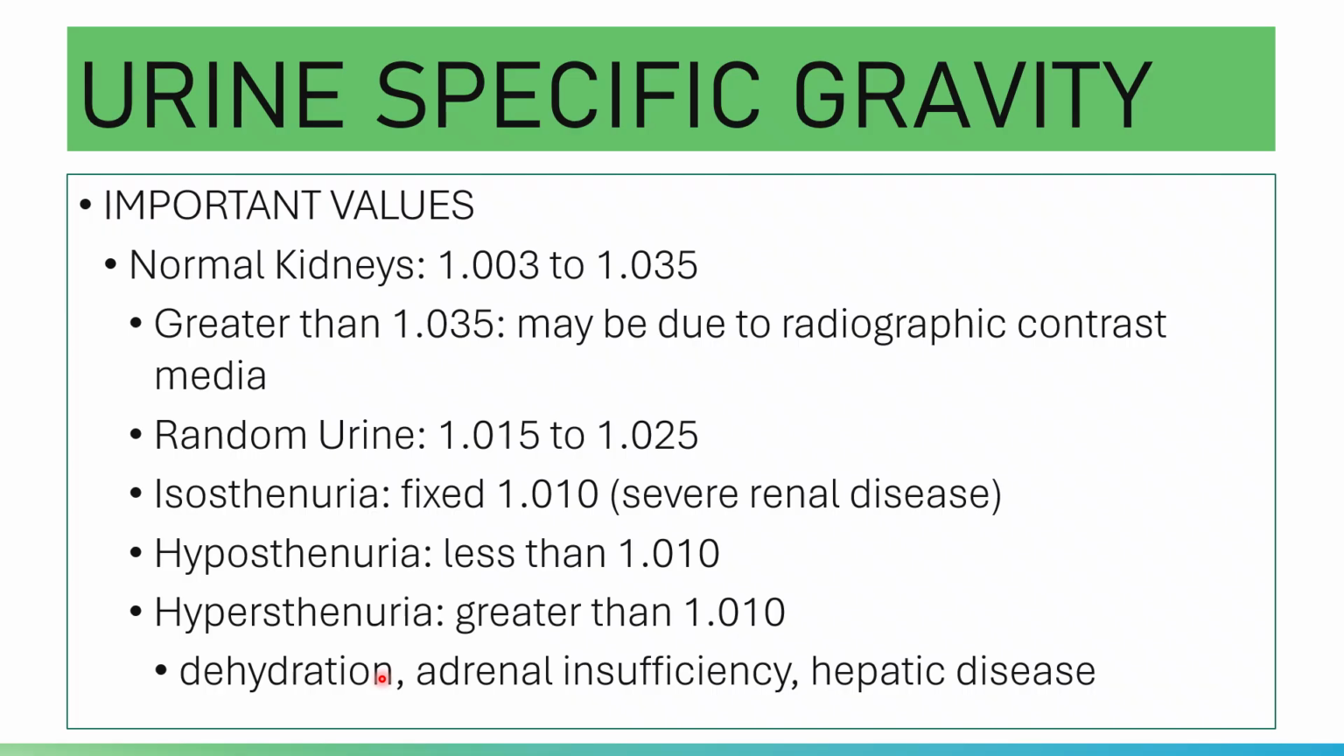And then hypersthenuria. In hypersthenuria, the specific gravity is greater than 1.010, and yes, it is seen in cases of dehydration, adrenal insufficiency, in relation to antidiuretic hormone, in relation to aldosterone, and then hepatic disease. These are causes of your hypersthenuric urine. The specific gravity of the urine is greater than 1.010.